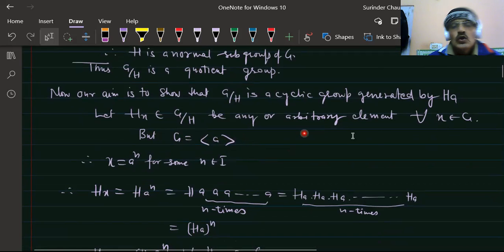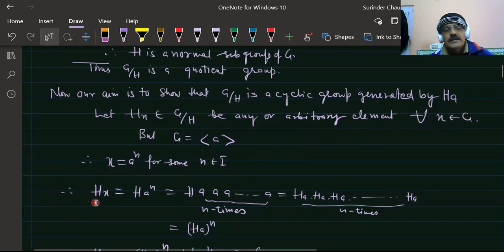Therefore, x will be of the type x equals a to the power n for some integer n, since a generates G and x belongs to G. So x will be in the powers of a.